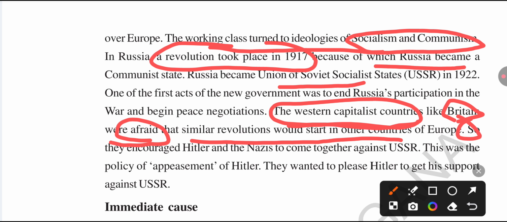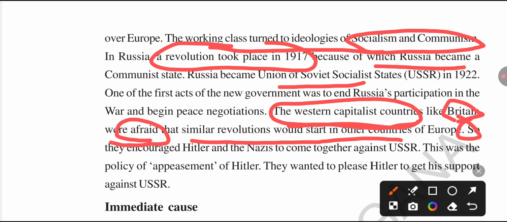The Western capitalist countries were afraid of the Russian socialist revolution. It might happen in other European countries. So the capitalist countries encouraged Hitler and the Nazis to come together against the USSR.